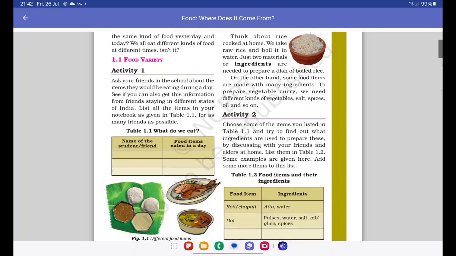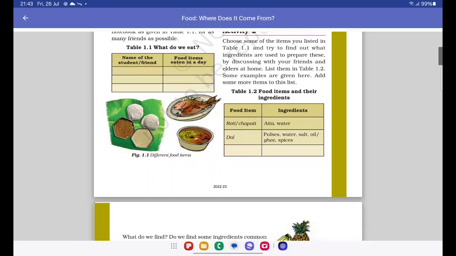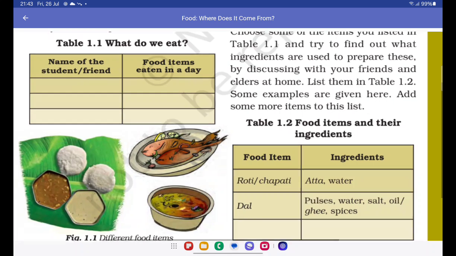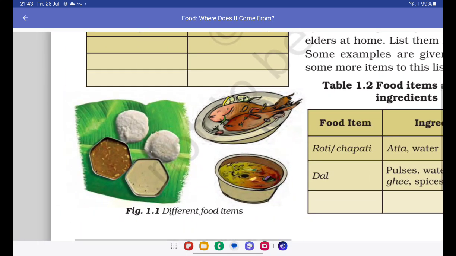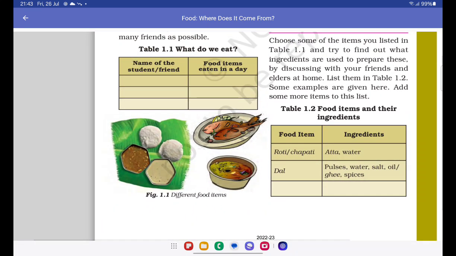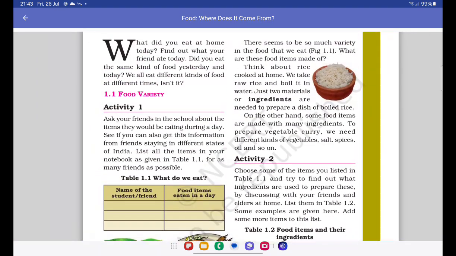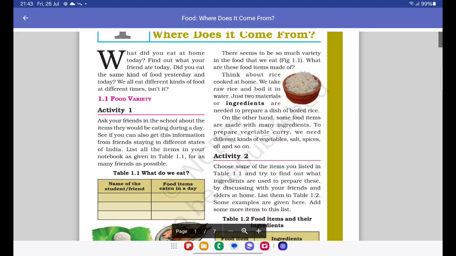Okay, moving on. Activity one: ask your friends in school about the items they eat during a day. See if you can also get this information from friends staying in different states of India. List all the items in your notebook as given in table 1.1 for as many friends as possible. Here they've listed a few kinds of food. This is fish. Then this seems like idli, sambar, and some chutney. And this also seems like some kind of gruel. There seems to be so much variety in the food that we eat.